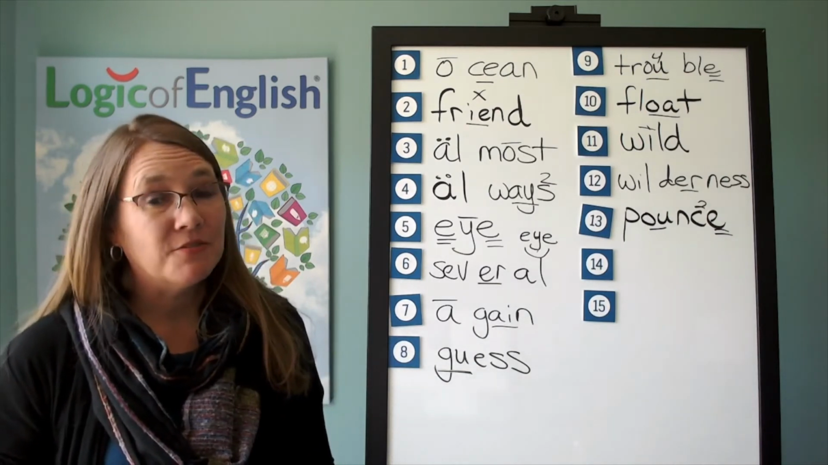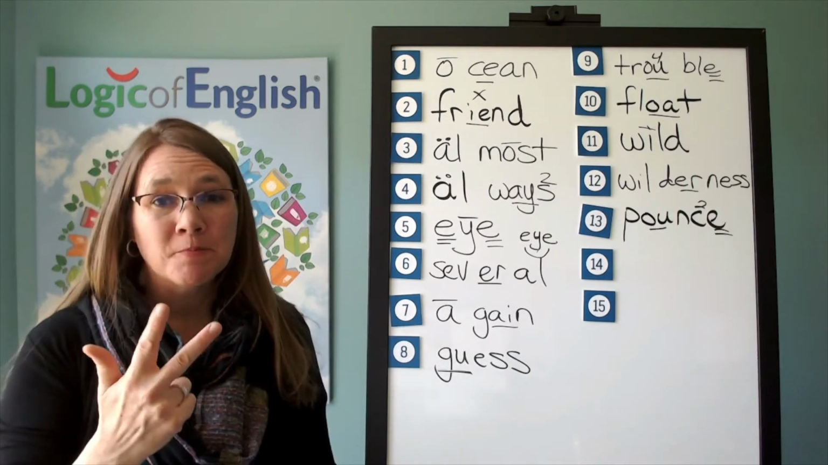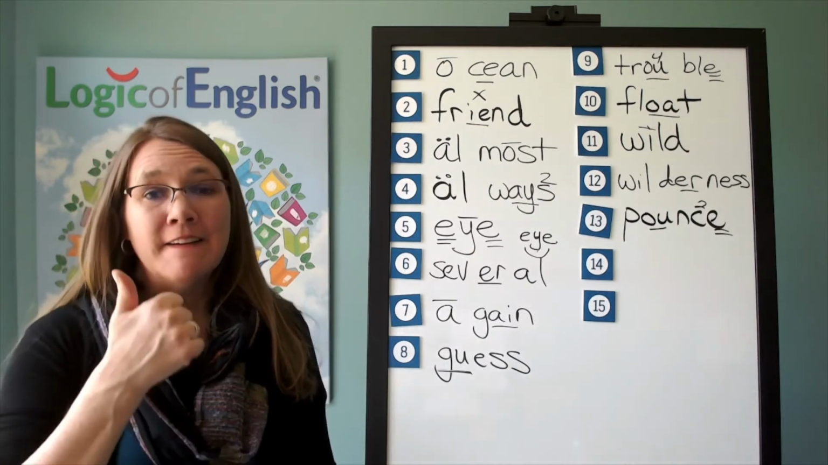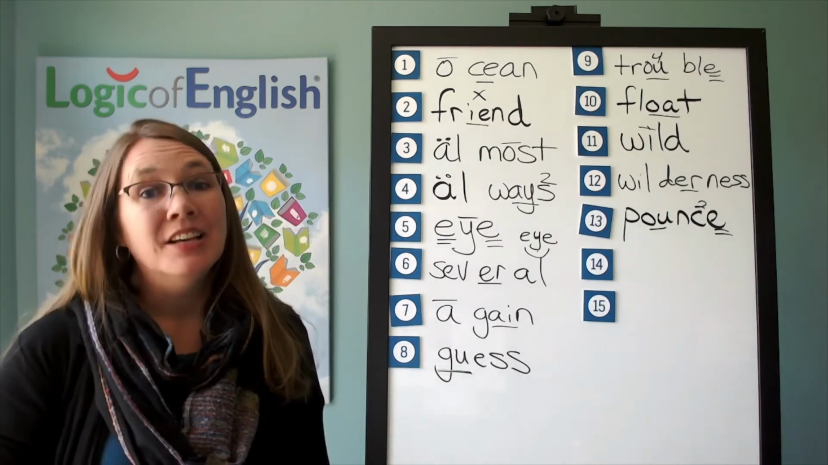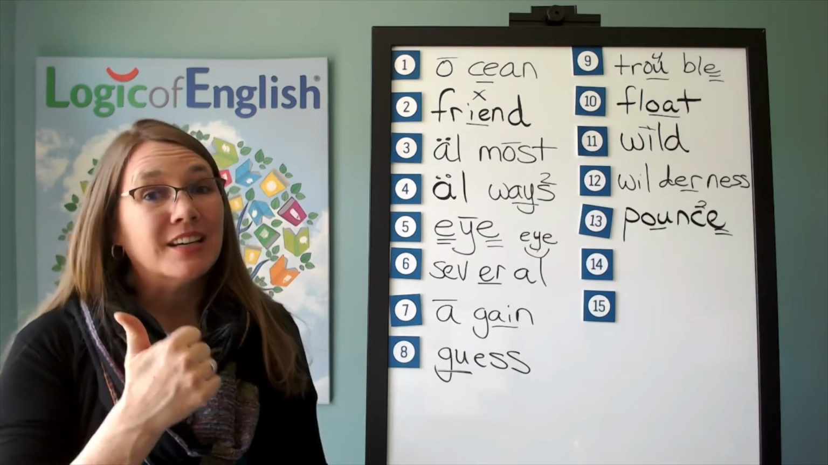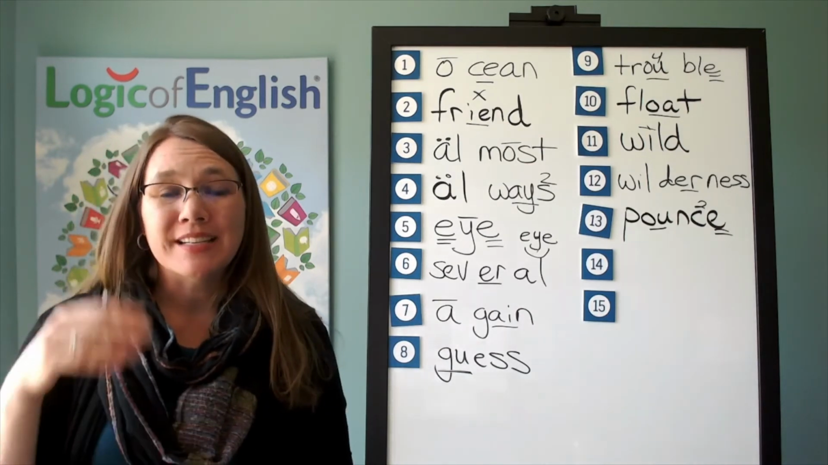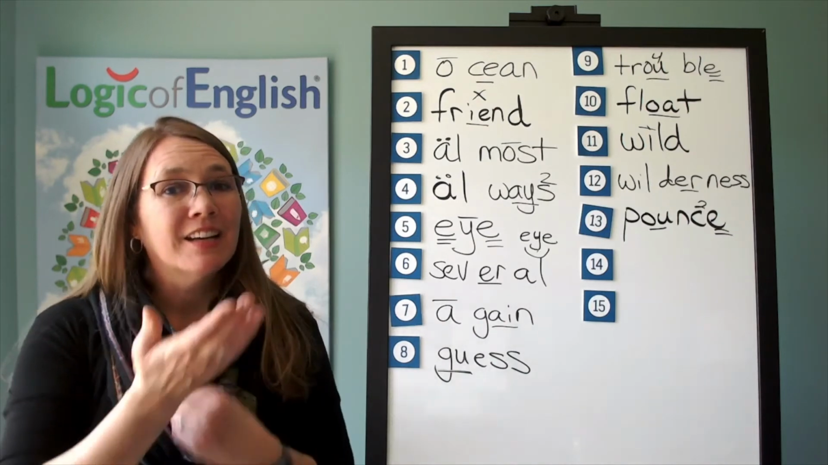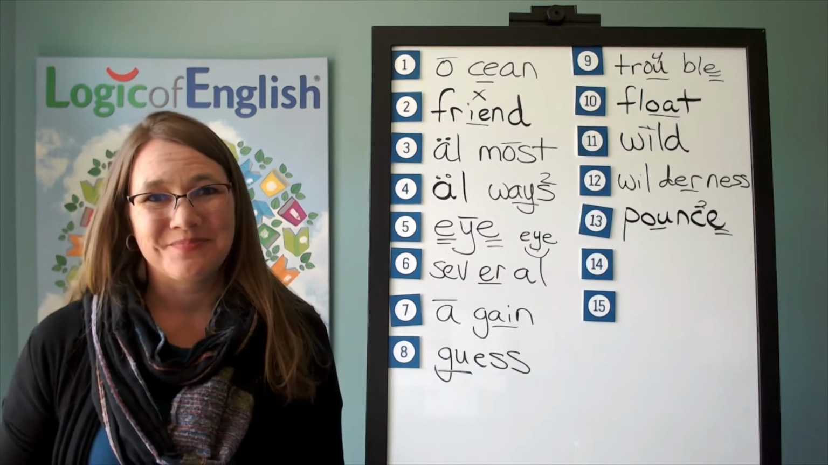The first syllable is diff. D-I. This is an I-E-Y. Second syllable is fi. F-I. It's an I-E-Y. Cult. K. Use a k. S. A-ult. Go ahead and write cult, sounding it out as you write it.